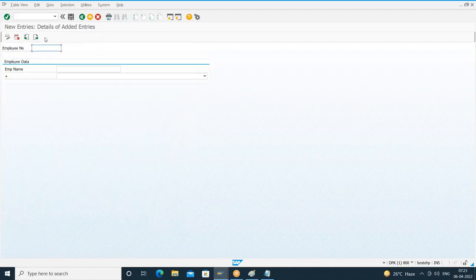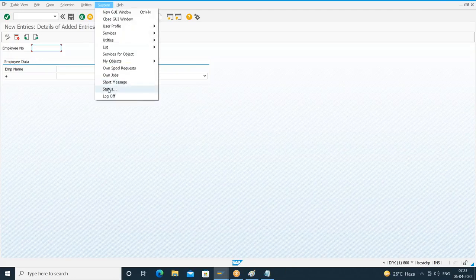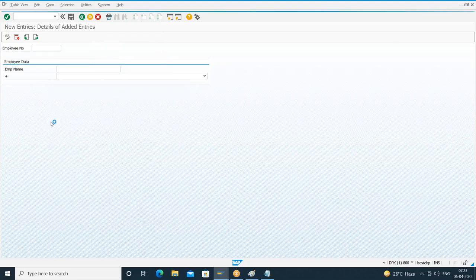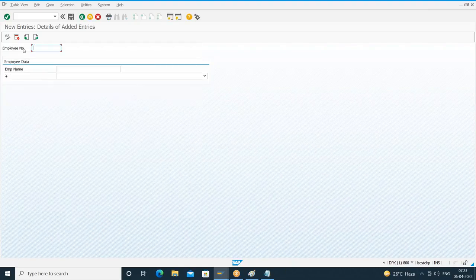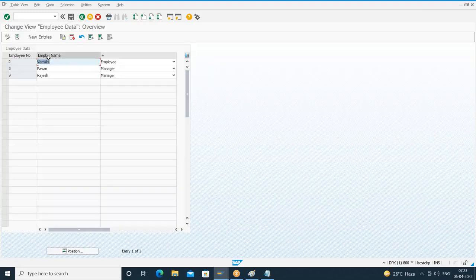It opens another screen called the single screen. What is the screen number here? 3, I think. System status. What is the screen number here? 3. And you can see here I got the same medium label. Here I got a different label. Understood? For employee name, in the previous screen I got the long label.